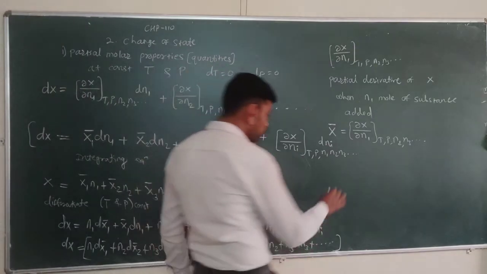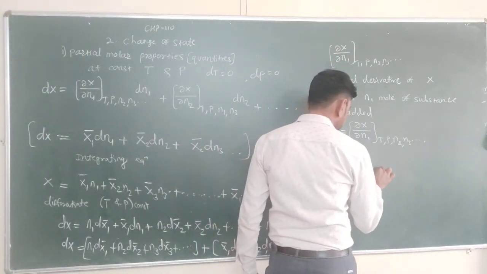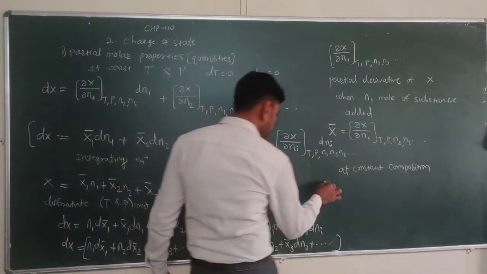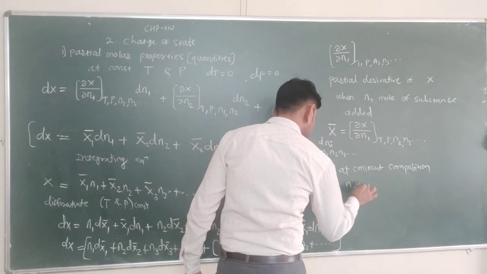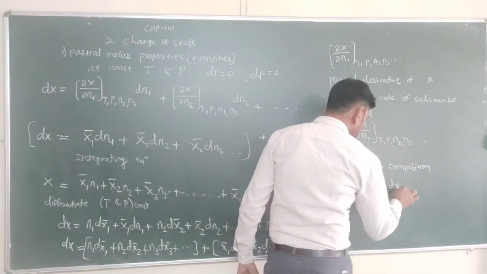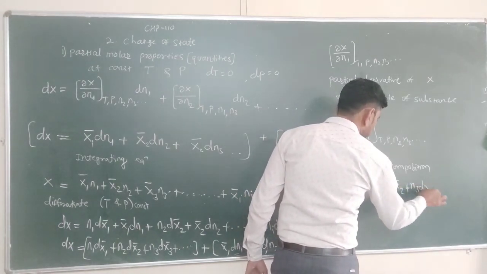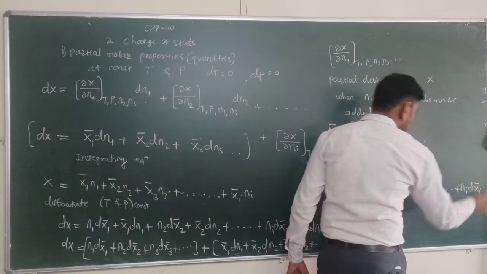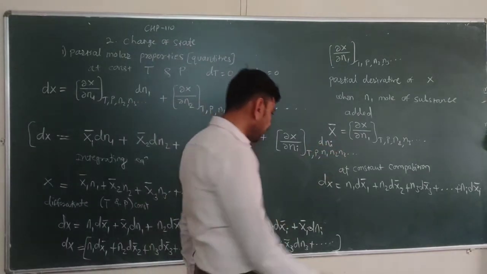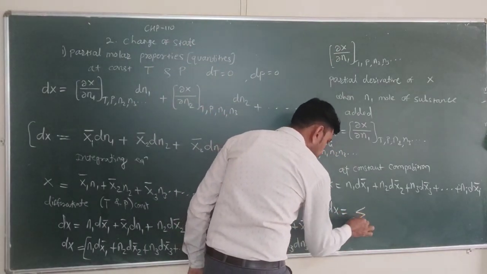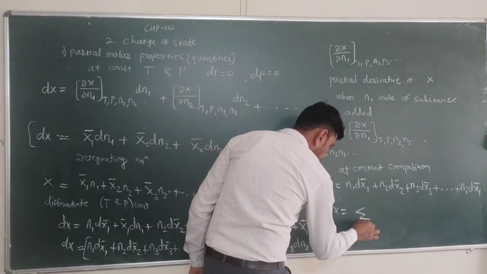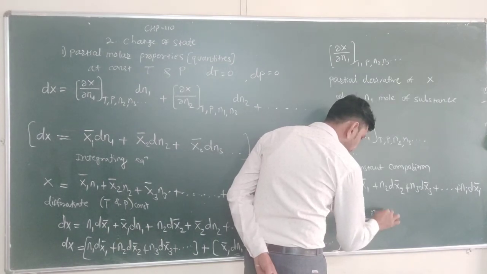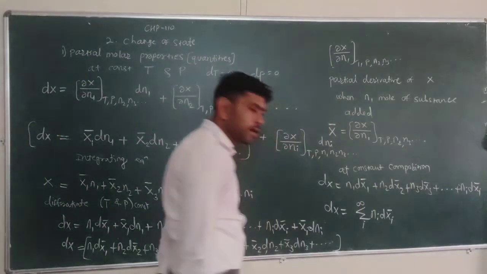So at constant composition, we can write dX equal to n1 dX1 bar plus n2 dX2 bar plus n3 dX3 bar plus ni dXi bar, adding one component after another. In general, dX can be written as the summation over i, for all components, of ni dXi bar.